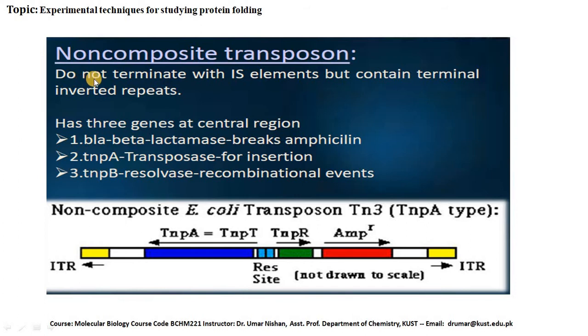Non-composite transposons do not terminate with IS elements but contain terminal inverted repeats. They have three genes at the central region: BLA, beta-lactamase, which confers ampicillin resistance; TNPA, transposase for insertion; and TNPB, resolvase, for recombinational events. Non-composite E. coli transposon Tn3, TNPA type, is shown here.